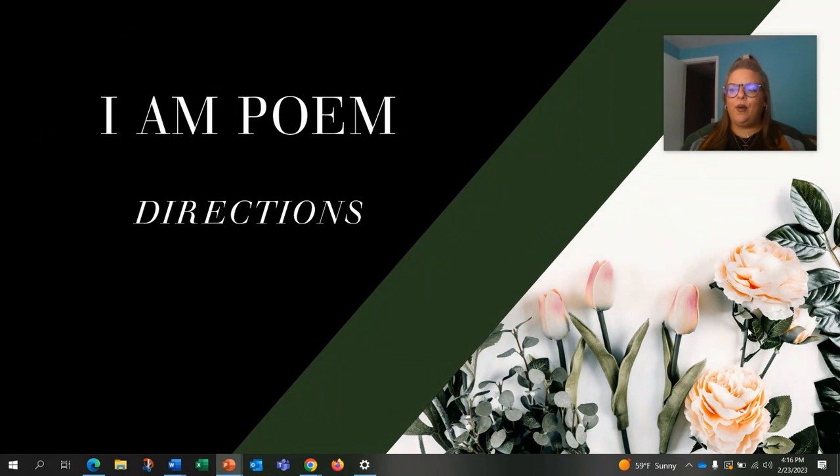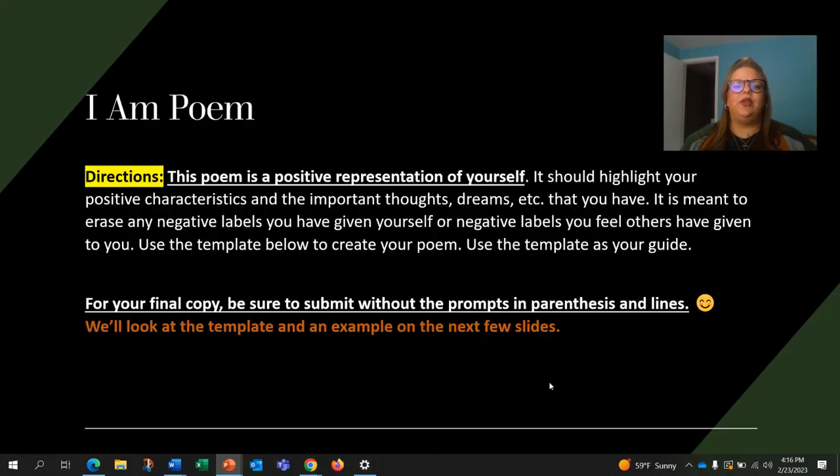So, our I Am poem directions. This poem is a positive representation of yourself. So, it should highlight your positive characteristics and the important thoughts and dreams that you have for yourself. It's meant to erase any negative labels that you've given yourself or negative labels that you feel others have given to you. And we want to use the template below to create your poem and use that as your guide.